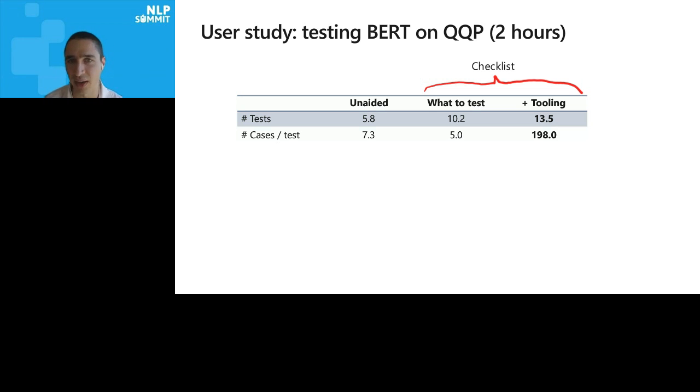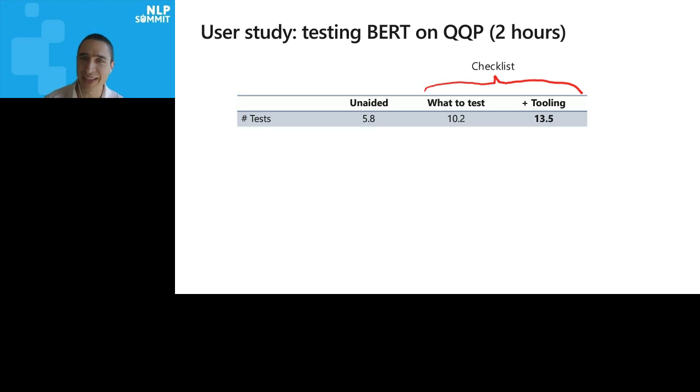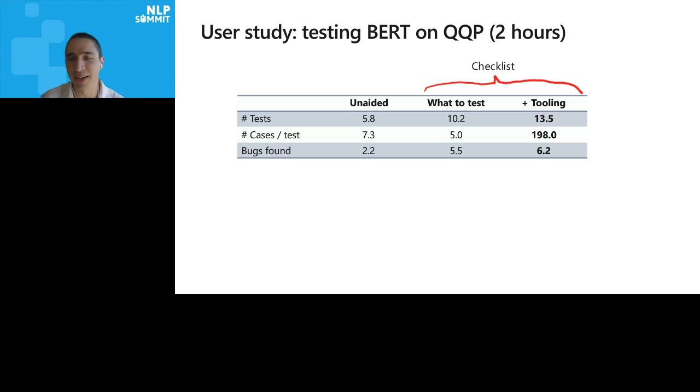So the 2 on the right are subsets of CheckList. And we measured in 2 hours, how many tests did they come up with? Obviously there's a lot of variation, but when you give them guidance, they create many more tests with CheckList. We also measured how many test cases they had per test. If you're doing it by hand, it's very hard to scale. Without tooling, people just came up with 5 to 7 test cases per test, and that is not enough coverage. And then finally, we measured how many bugs they found.